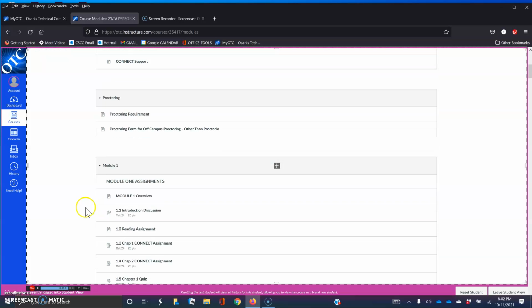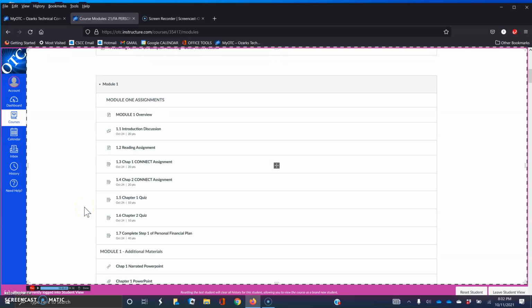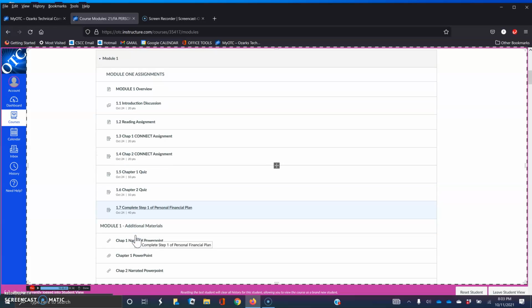Let's go look at Module 1. Each of the modules are structured essentially the same way. At the very top, you'll have an overview for Module 1. There's that introduction discussion you saw in the course schedule. Next will be the reading assignment. Then these are links to each of the assignments that you saw in the course schedule.